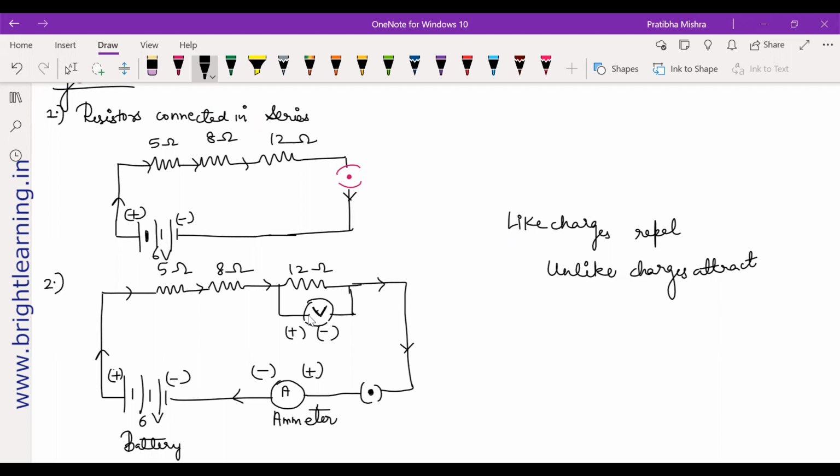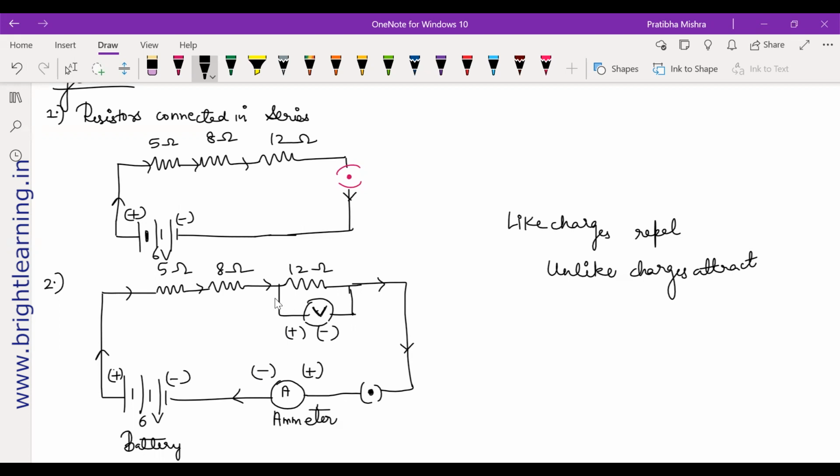No doubts. Sachin says no doubts. What about Maya and Gautami? Please tell me if you have any doubts. Okay, so just see how the diagrams are given in the questions. You will also get more idea. The ammeter will have the same terminals as the battery, and the voltmeter will have separate terminals. Let's say here you have a positive, here you have a negative, so it will be a little different for a voltmeter, because it's arranged in parallel.